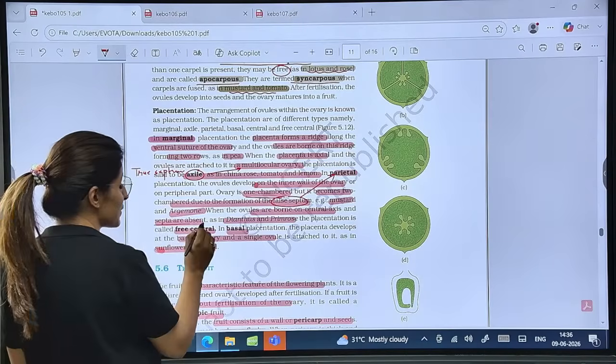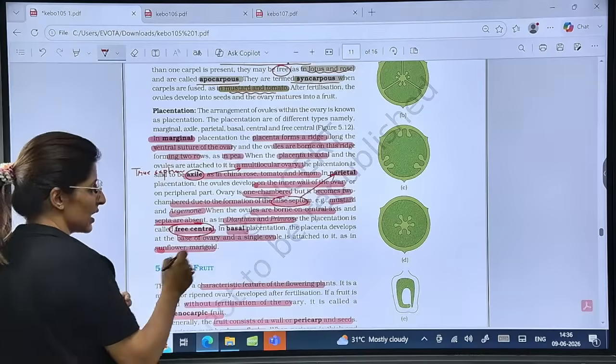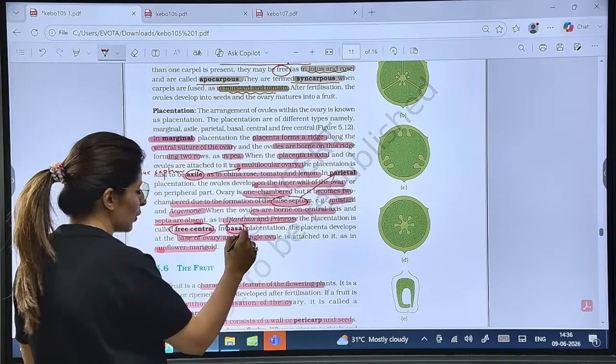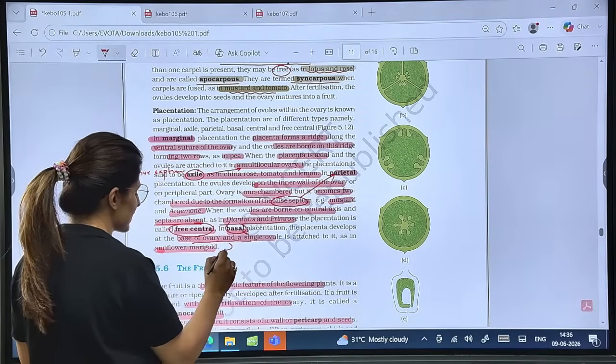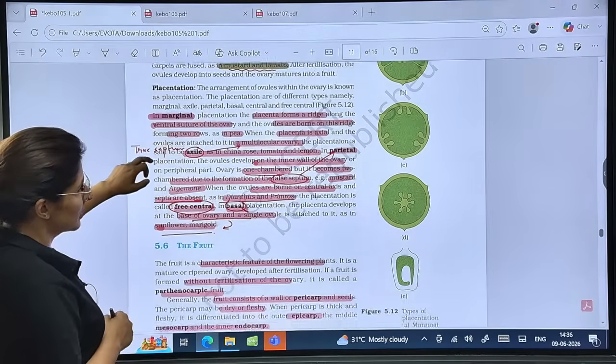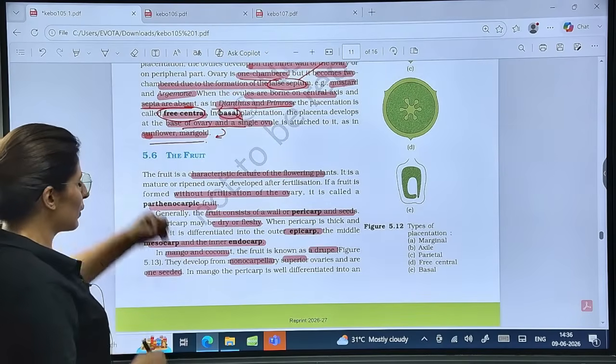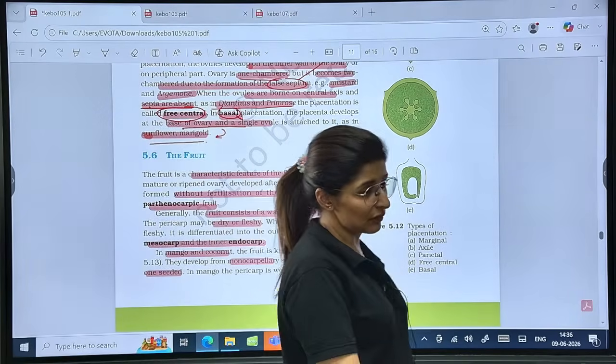Then septum absent in case of free central. Example is dianthus and primrose. In basal, there is only one ovule at the base of the ovary. Example sunflower and marigold. Are these points clear? So these are the structures you should be able to identify. Now guys, talking about fruit.